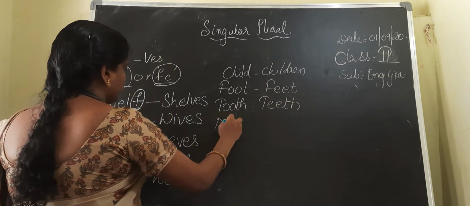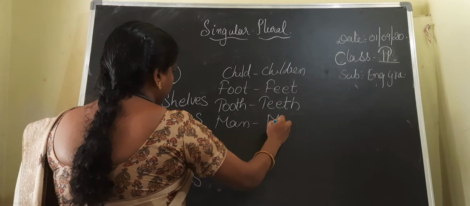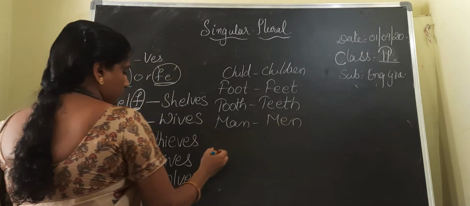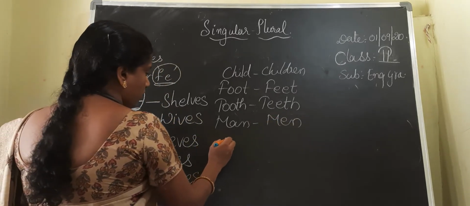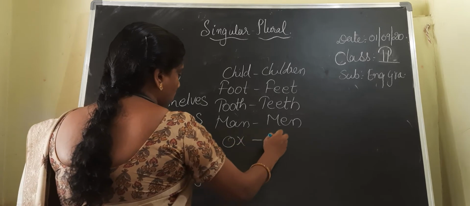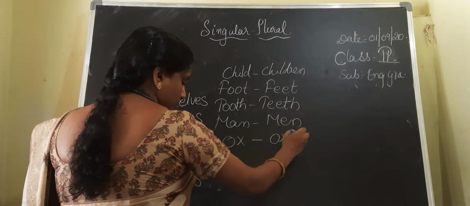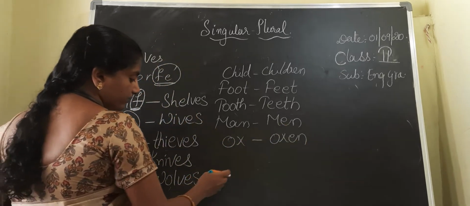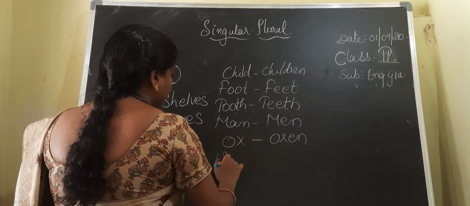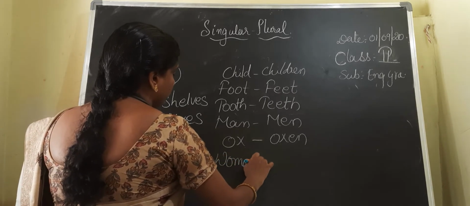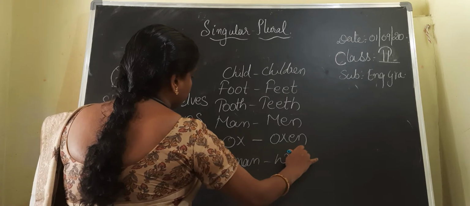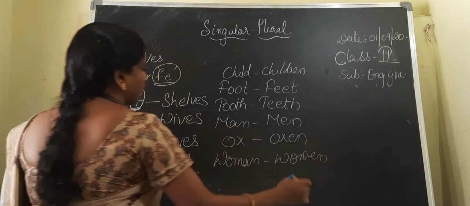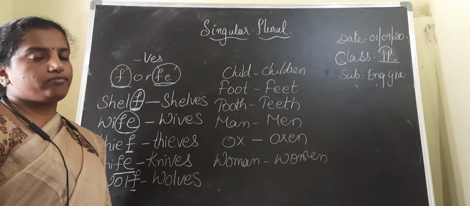Man, men. Next children, ox, oxen. Next children, woman, women.